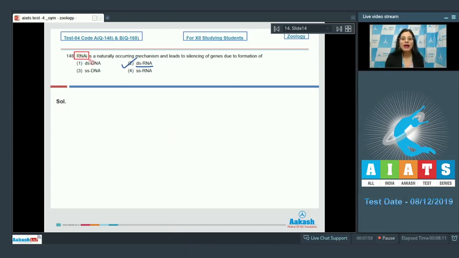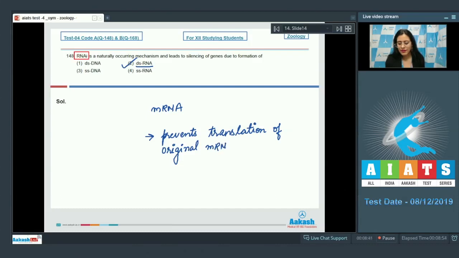As RNAi or RNA interference involves silencing of specific mRNA due to formation of double-stranded RNA molecule formed by binding of complementary RNA molecule to original mRNA, thus preventing translation of the original mRNA.